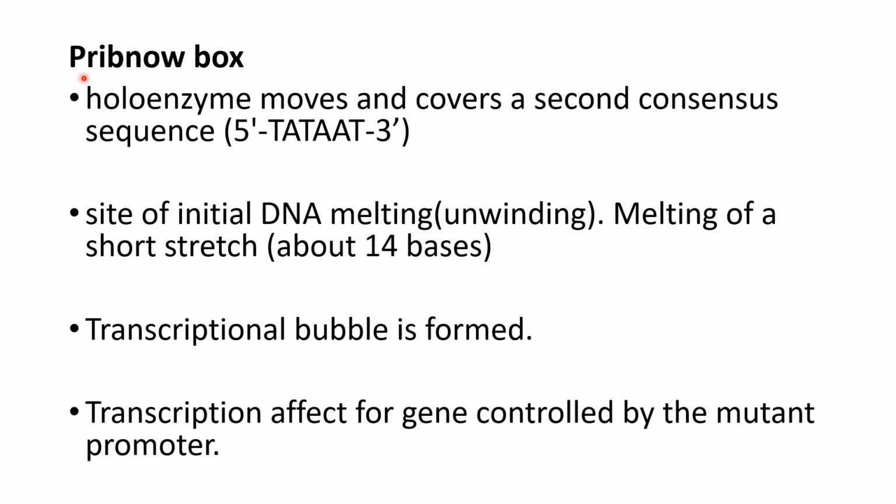The next consensus sequence is the Pribnow box. Here the holoenzyme moves and covers a second consensus sequence in the 5' to 3' direction, known as the Pribnow box. It is centered at about the -10 position. When it recognizes this second consensus sequence, melting or unwinding of both strands of DNA takes place, and this melting covers about 14 bases, and due to this melting, the transcription bubble forms.